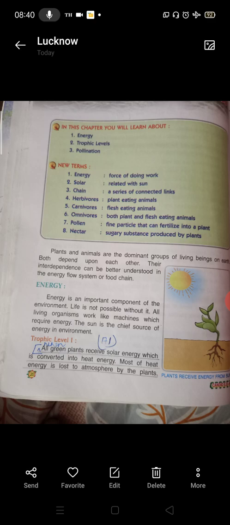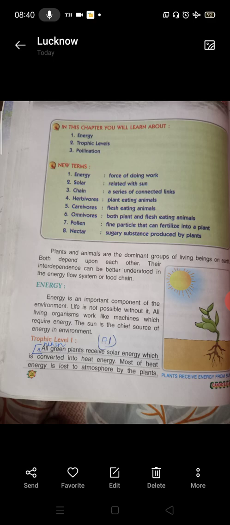Plants and animals are the dominant groups of living beings on earth. Both depend upon each other. Their interdependence can be better understood in the energy flow system or food chain. So, you must have read that when human beings were not there on the earth, plants and animals were there, and they lived in coordination with each other and had no problems till the time human beings came into existence.